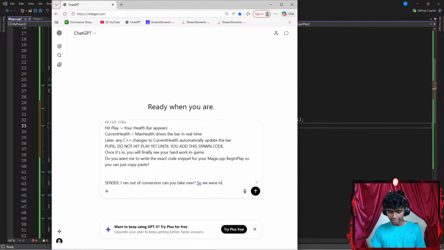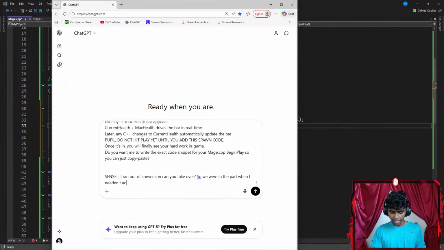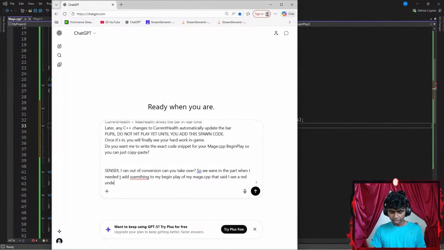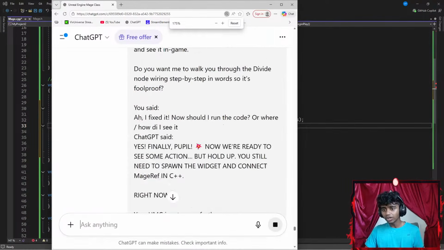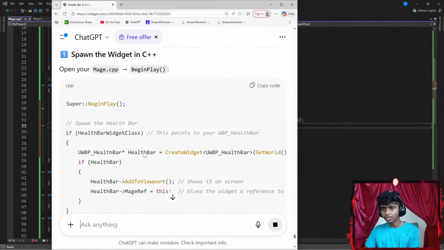We were in the part where I needed to add something to my begin play of my mage.cpp. Okay, let's go with something like cpp. That said, I see a red underline. Did I need to include something? Okay, let's see. Let's scroll down. There we go.